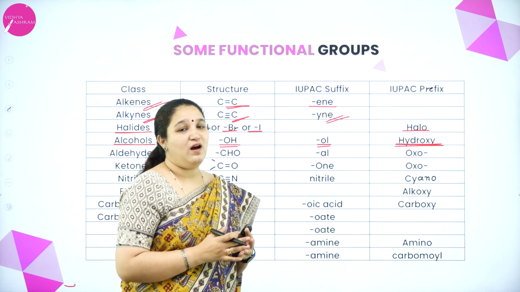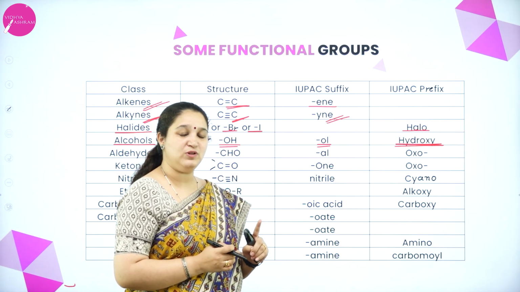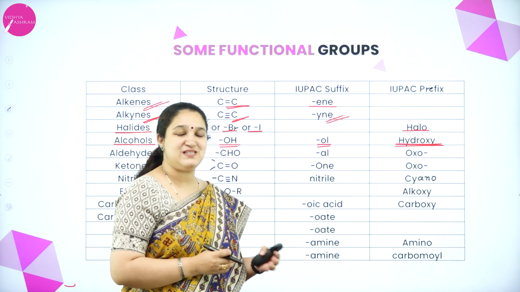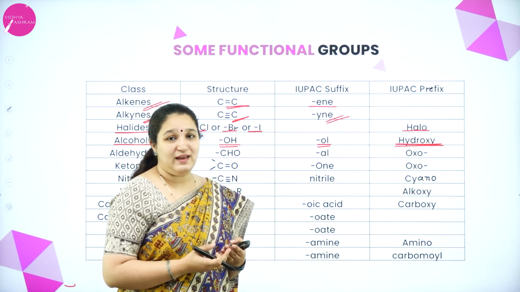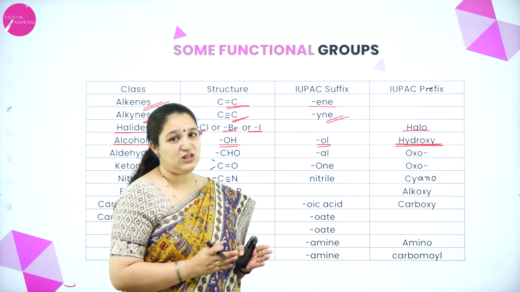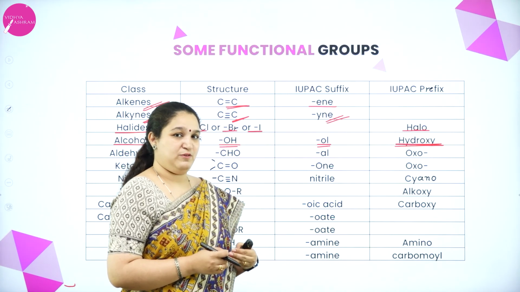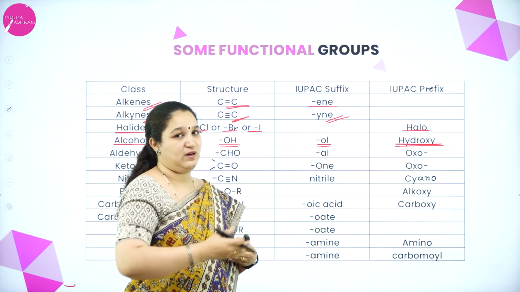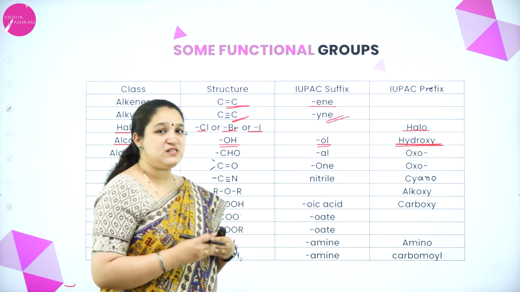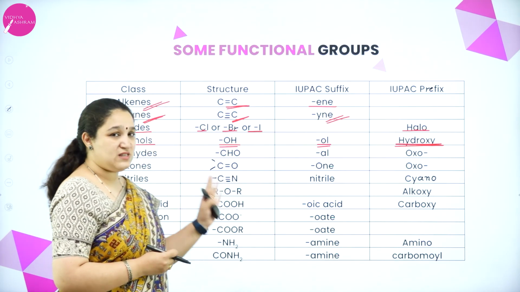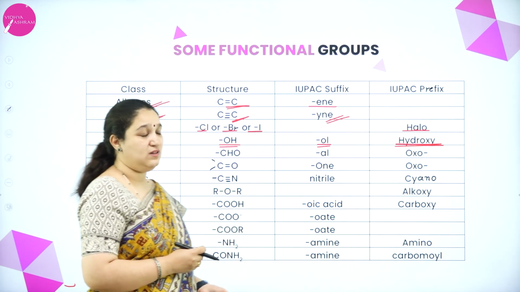See, when there is only one functional group in an organic compound, then the functional group is always the suffix. If there is more than one functional group, then we have to see the priority chart, and the lower priority one will become the prefix and the higher priority one will become the suffix. I will explain that with examples. For now, you should know what the name is when it is a suffix, and what the name is when it is a prefix.